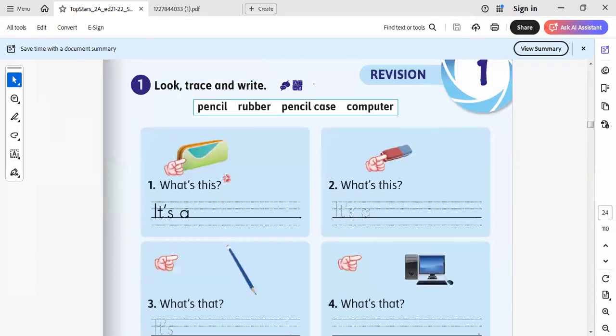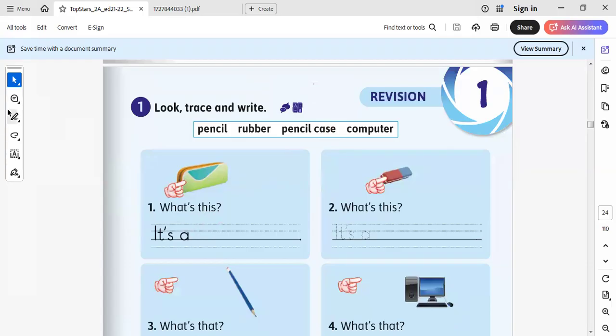Here we have, what is this? It is a pencil case. So I put here pencil case. It's a pencil. Here is the pencil case. Here is what? Here is a rubber. What is that? It is a computer. The last one, what is that? It's a pencil.